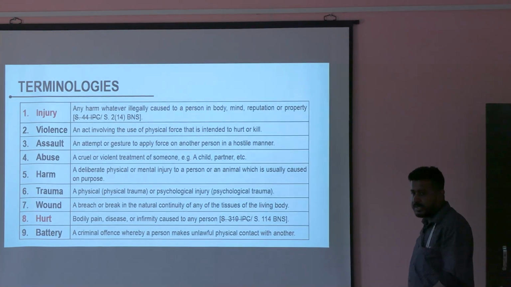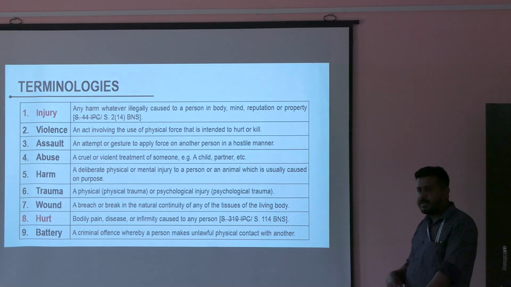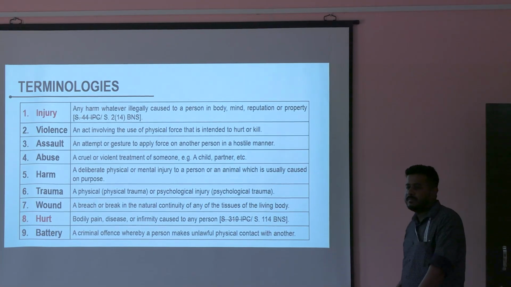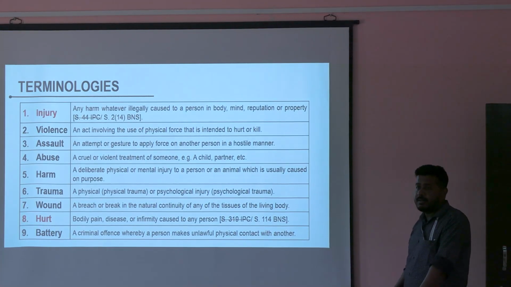Any trauma patient, any accident, any sexual assault, any abuse, any poisoning case, when it comes to those institutes, the forensic medicine department will go and check the patient. It's like other clinical departments. Okay? So that is injury.